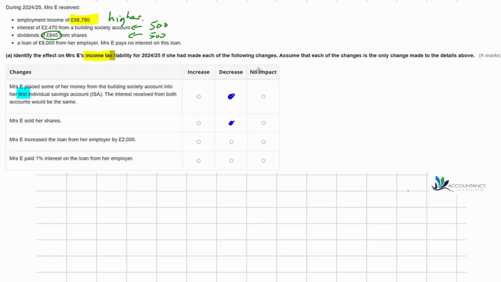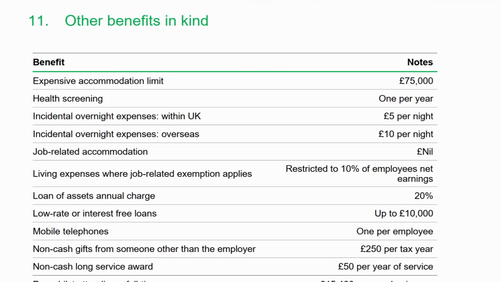Next then, Mrs. E increased the loan from her employer by £2,000. Okay, well let's just remind ourselves what are the rules for loans from employers. We can find this information in section 11 of the reference materials. So we can see that if we have a low rate or interest-free loan, well, up to £10,000 for the loan means that it would be tax-free. And if we go over that, then we have to start paying tax on the benefit.